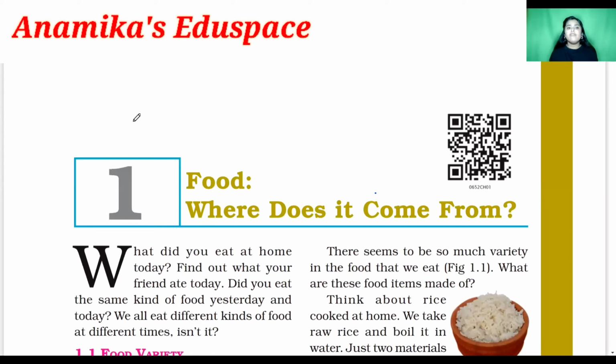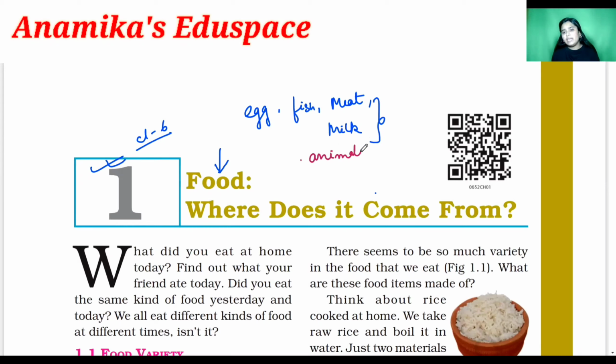So now today we are going to start the first chapter of class 6 science, and the chapter name is food. In the previous class, that is class 5, we have already clearly studied what is food and where do we get food from. Suppose if I take some examples like egg, fish, then meat, milk. So these foods are obtained from the animals and birds.